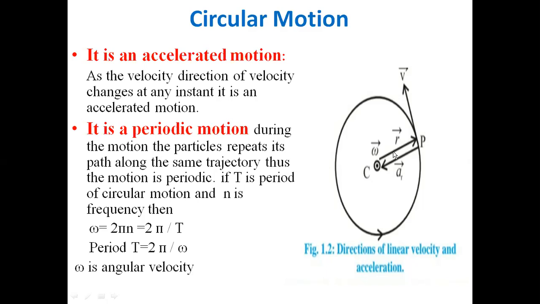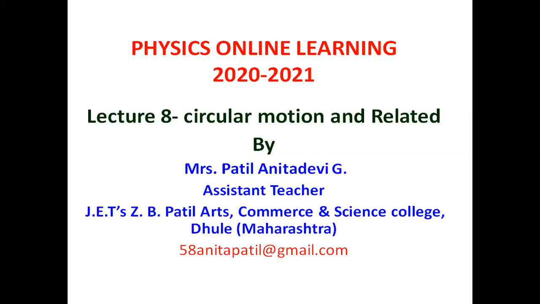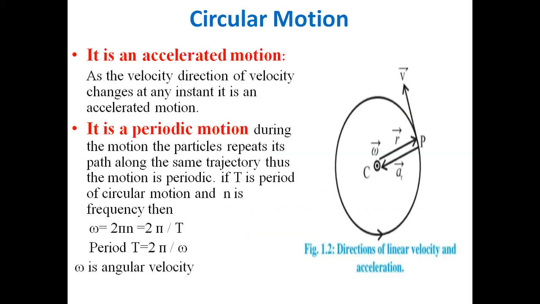Omega is the direction of angular velocity. Every particle at an instant possesses linear speed, denoted by vector v. It is the direction of linear velocity of that particular particle.